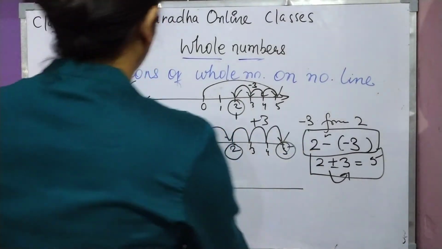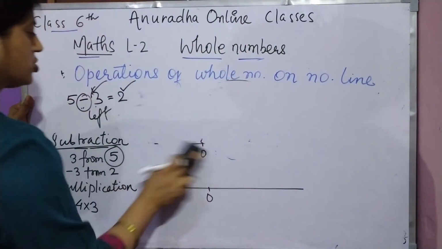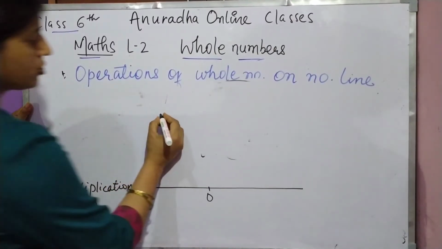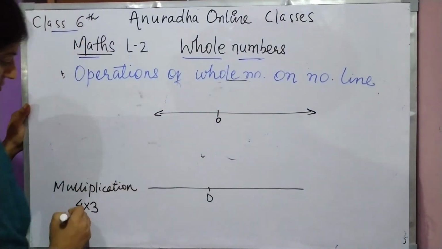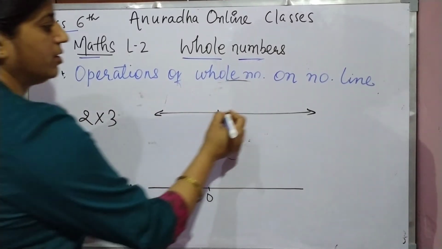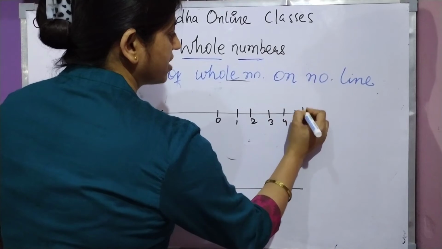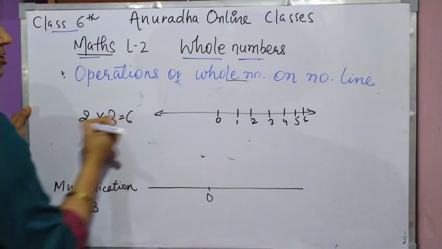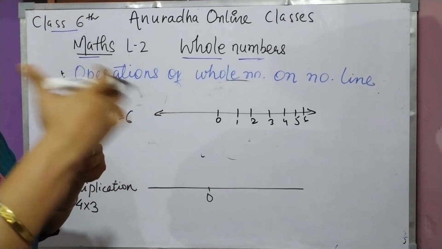Okay. Now let us take one more operation, that is multiplication. Okay children. Multiplication. See, multiplication also I am just doing here. This is 0. What I have written? 2 into 3. Just take 2 into 3. Okay. So this is 1, 2, 3, 4, 5, 6. Okay. 2 into 3 is what? 6. So 2 into 3 means 2, 3 times.